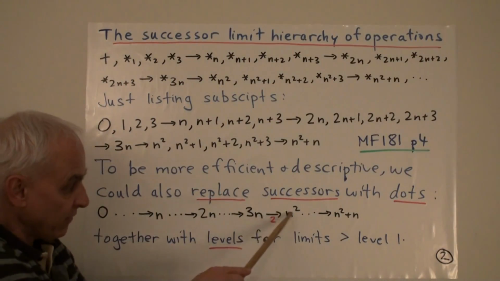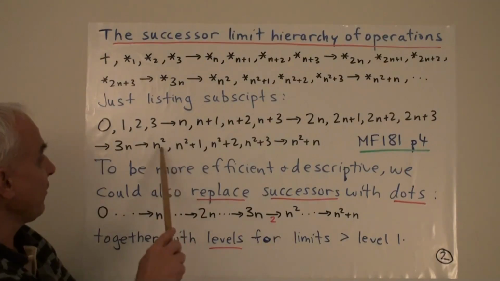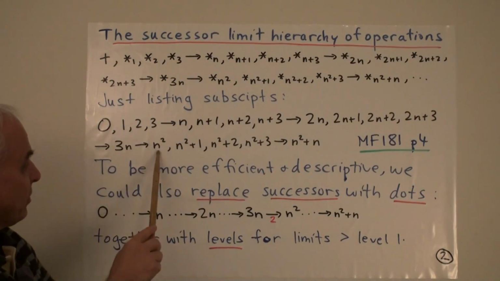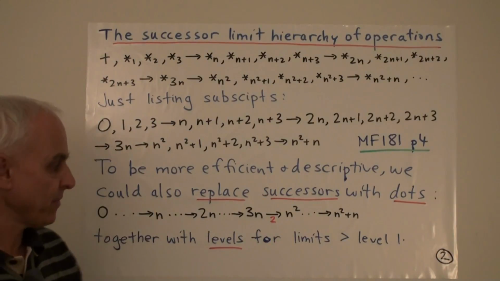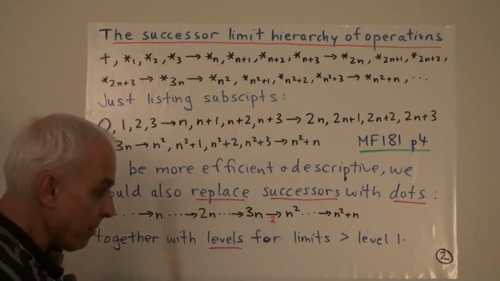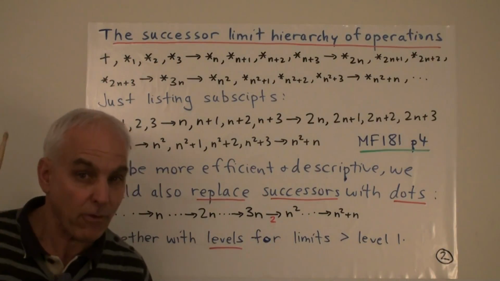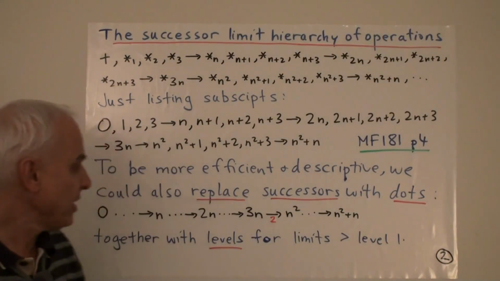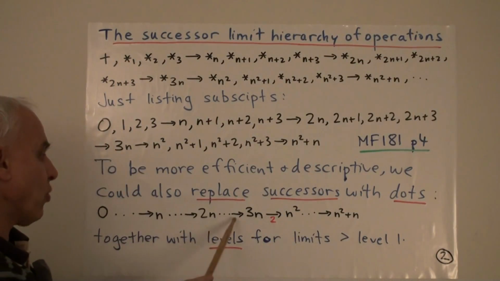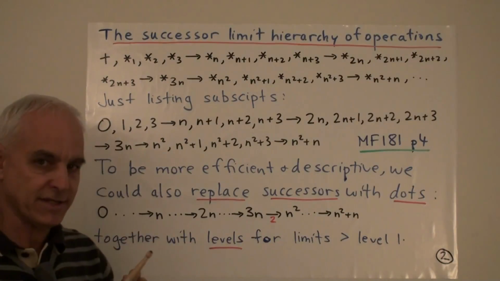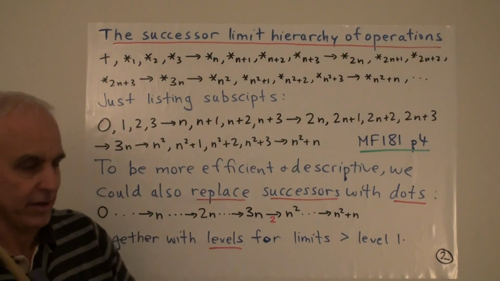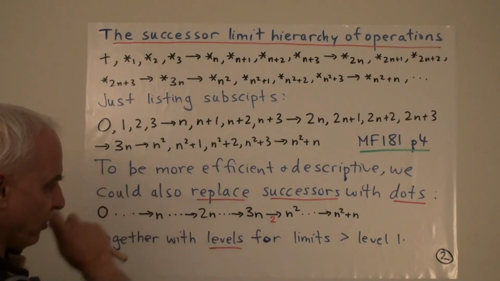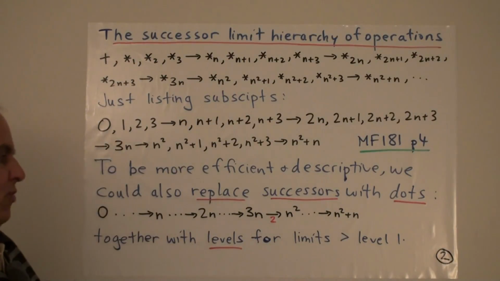So this kind of limit here of n squared was different from the other kinds of limits because it was a limit of limits. It's a kind of level 2 limit. And so we might record that by putting a 2 underneath the arrow. Okay? So implicitly, these ordinary arrows should have 1s underneath them, corresponding to the fact that these are level 1 limits. And this thing is a level 2 limit, so it gets a red 2 underneath it.